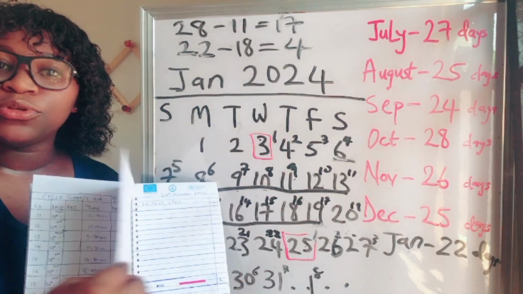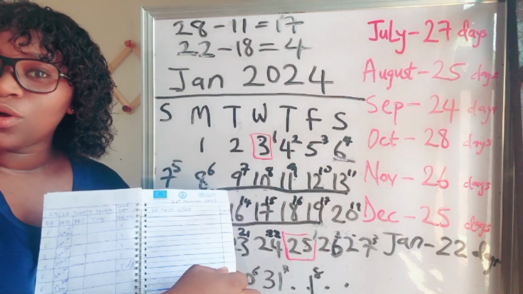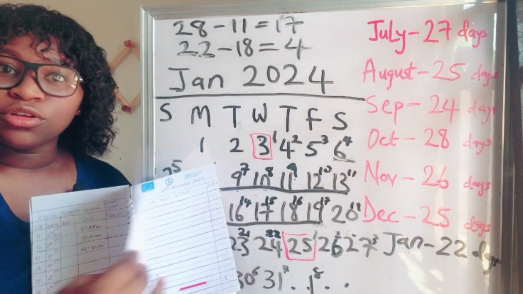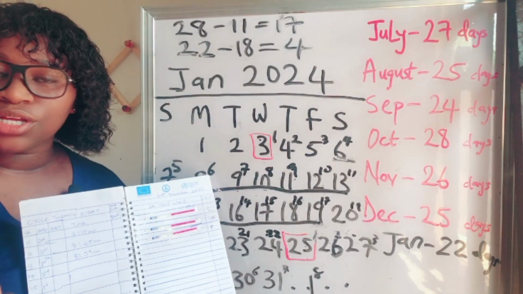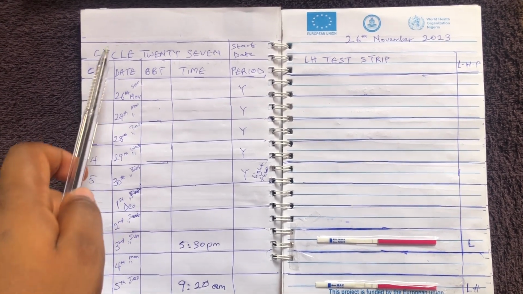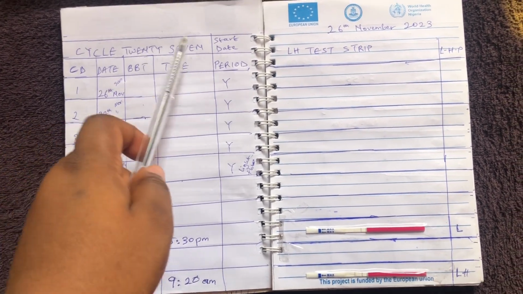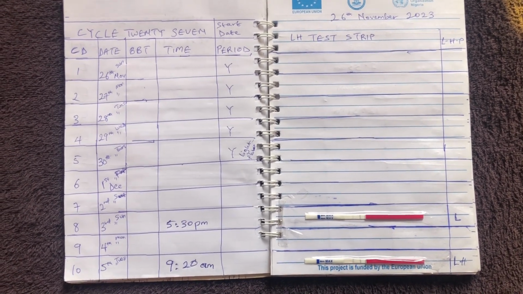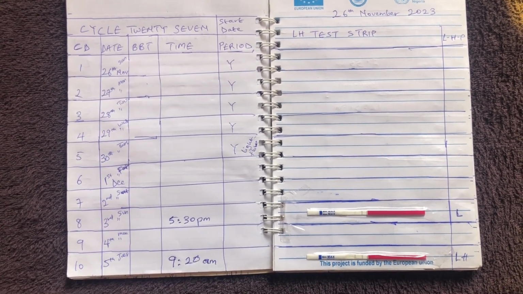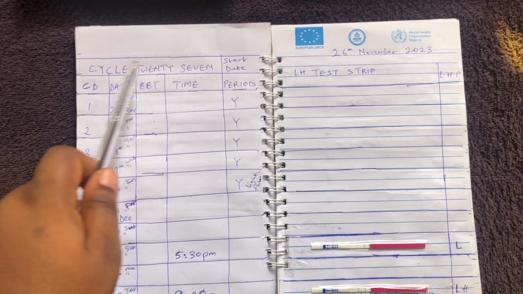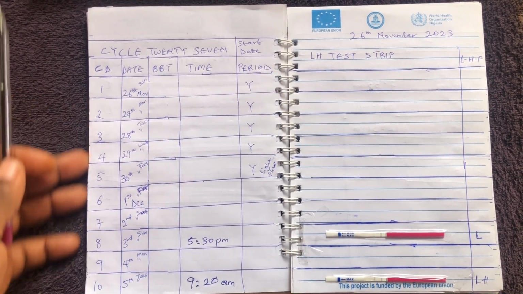Okay, it's going to help you to be organized and to know what is happening with your body, know when you're ovulating and when you're not ovulating. It is really going to be helpful for you. So this is what this notebook looks like. If you look here, you're going to see cycle 27, and this is because she has been tracking her cycle from January 2022 up till date. So as at 26 November, this is cycle 27, and this is how to keep record.